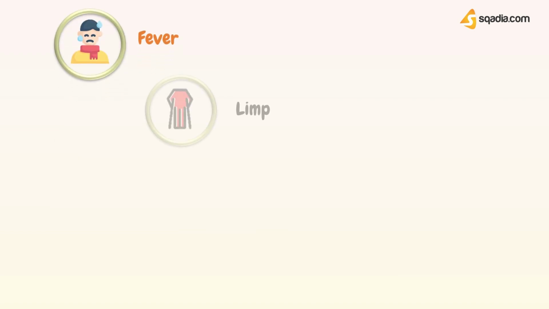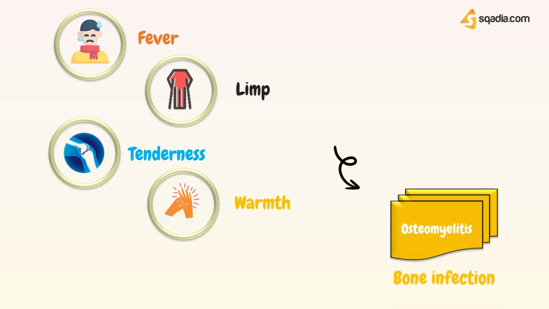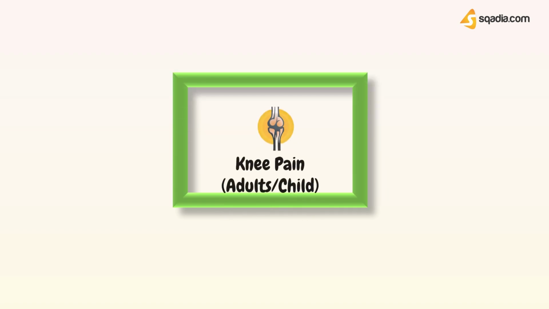What if your patient is having fever, limp, bone tenderness, and warmth in the overlying skin? Then these symptoms might be caused by osteomyelitis, which is a bone infection. Now we are going to discuss knee pain in adults and children.